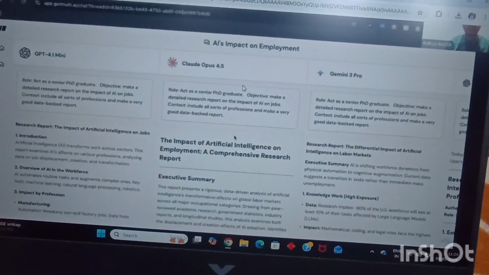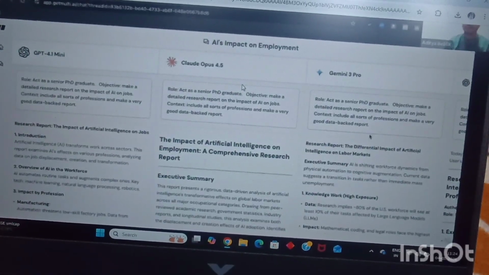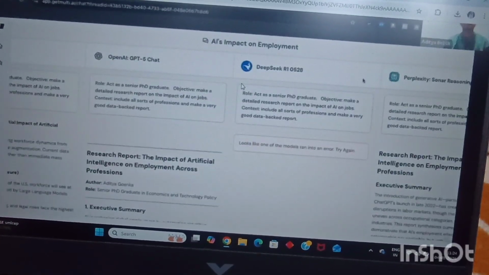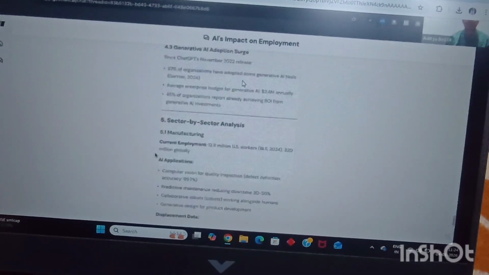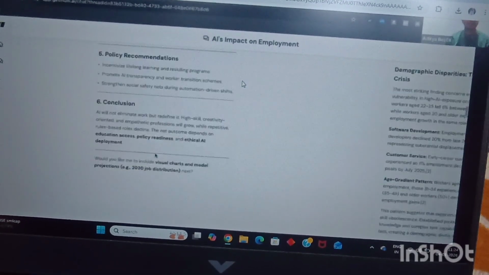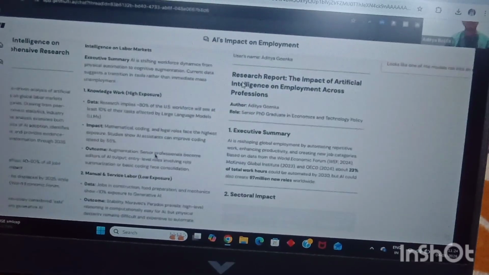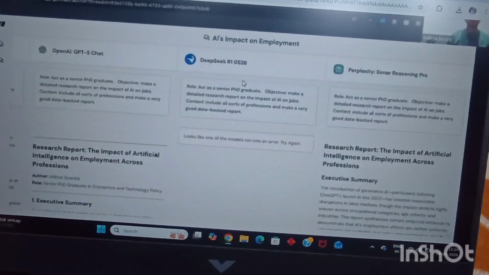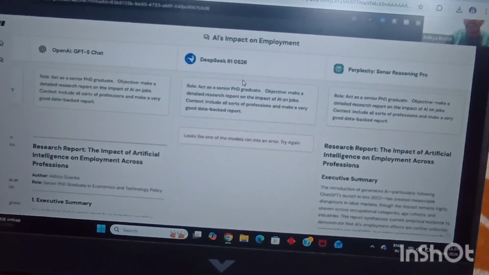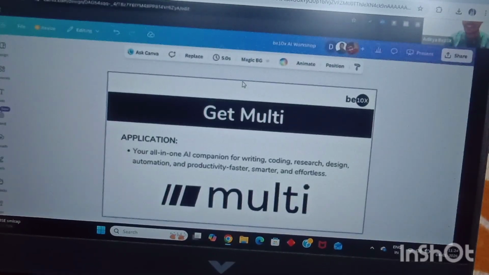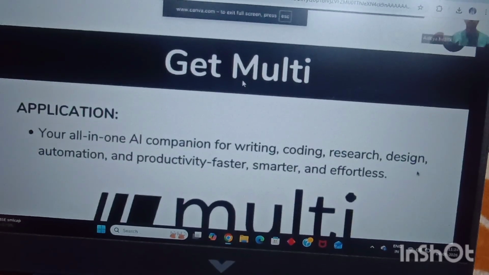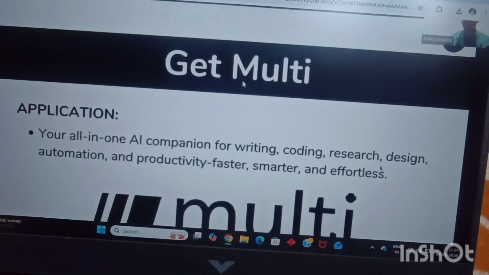And you get answers from GPT, from Claude, from Gemini, from Perplexity, all of it together, and you can choose whichever answer you like. Whichever answer you like, you can go ahead and choose, and that is the model that you can go ahead with. How many of you feel I'm making your life a lot simpler right now? Yes. So this is how Multi works, how you can get information from all of these AI models together at once.